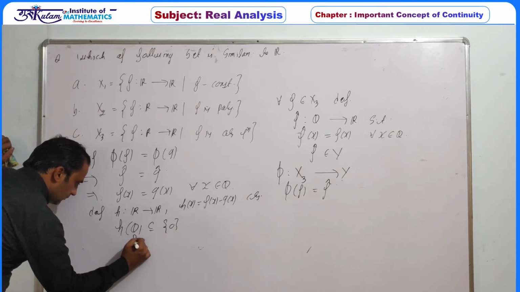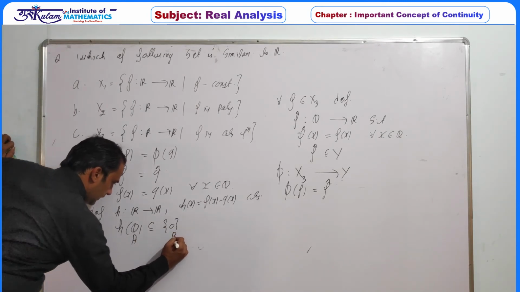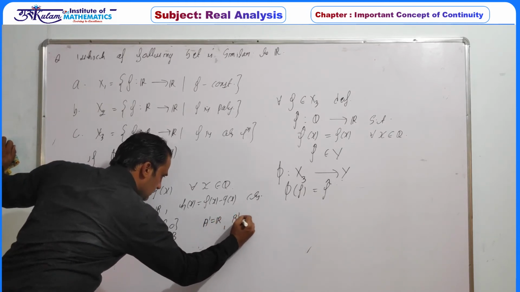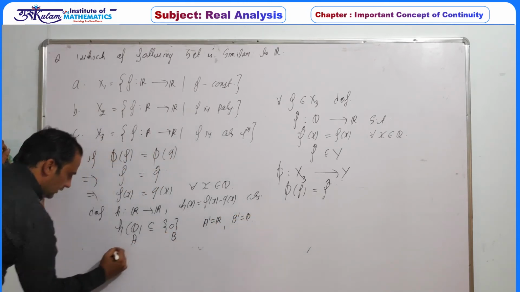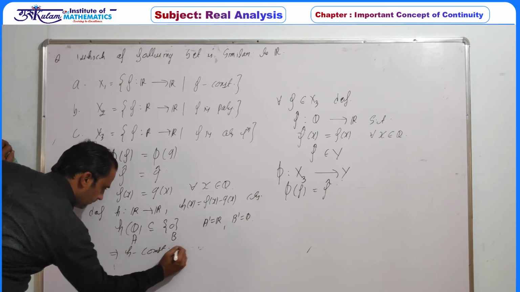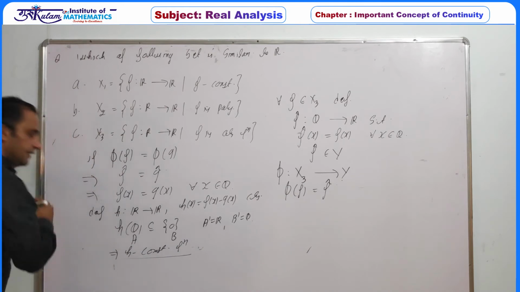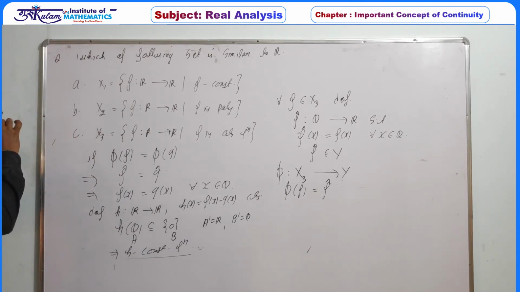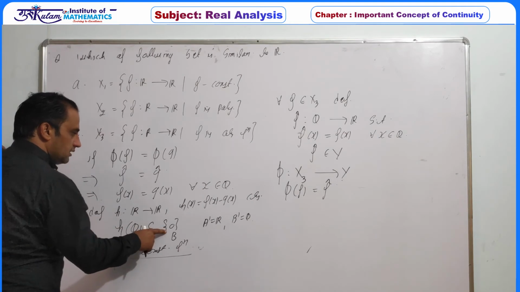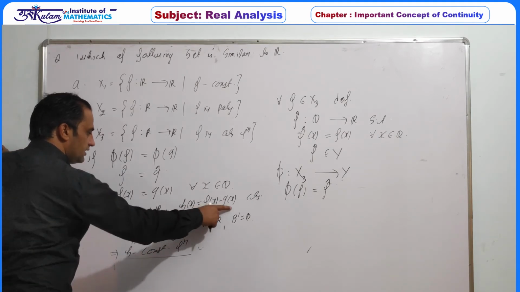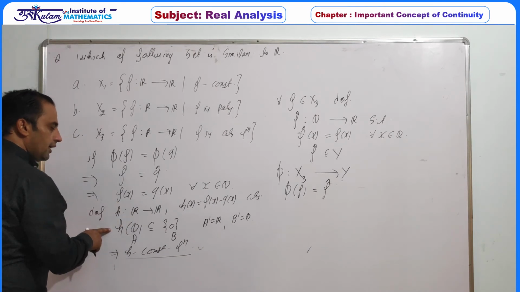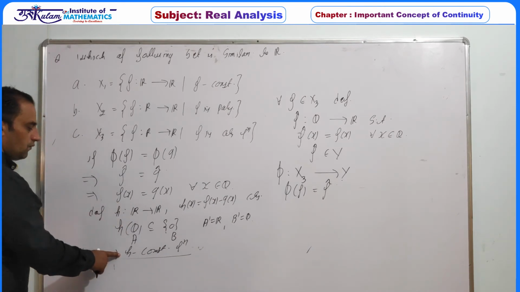Now this set is A and this set is B. Now A dash is equal to R, B dash is empty. So definitely h is a constant function, by the application of the identity theorem. Since the image of every rational number is 0, as f and g are the same on Q, we use the identity theorem on h, so h must be a constant function.